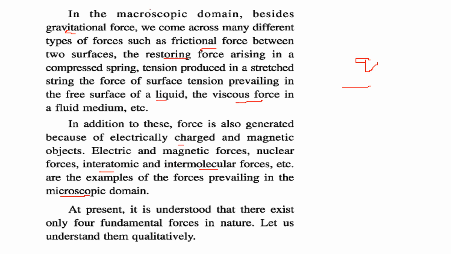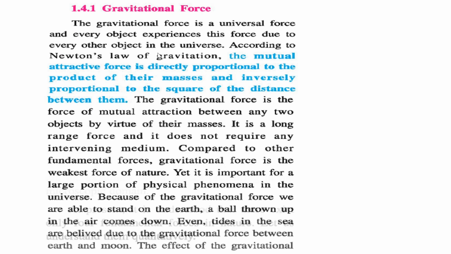So let us understand them qualitatively. Gravitational force. The gravitational force is a universal force that is exerted on every object. Every object experiences this force due to every other object in the universe. According to Newton's law of gravitation, the mutual force is directly proportional to the product of the masses.